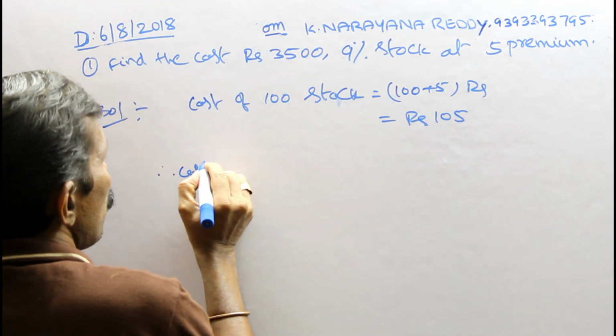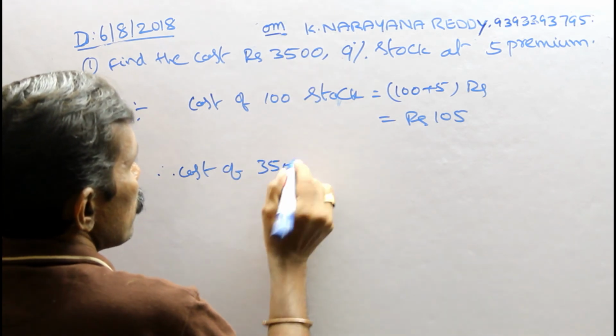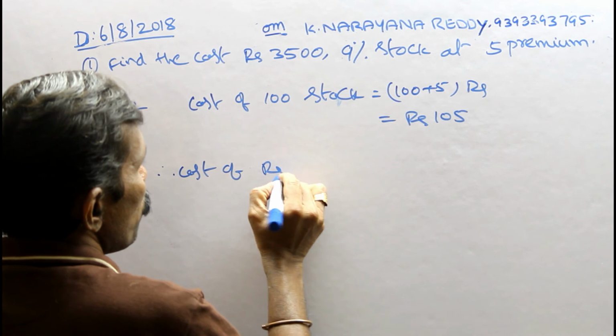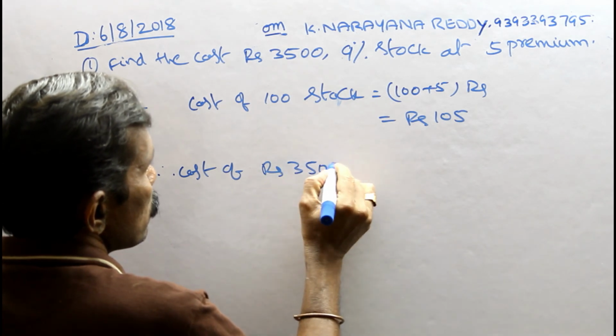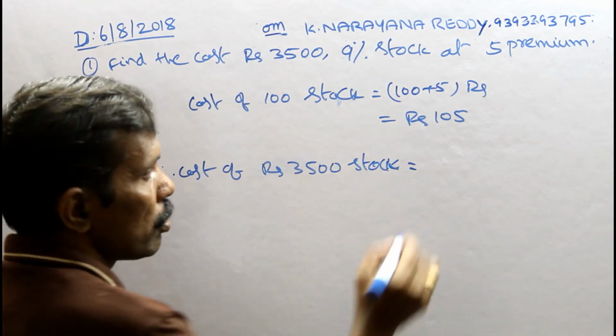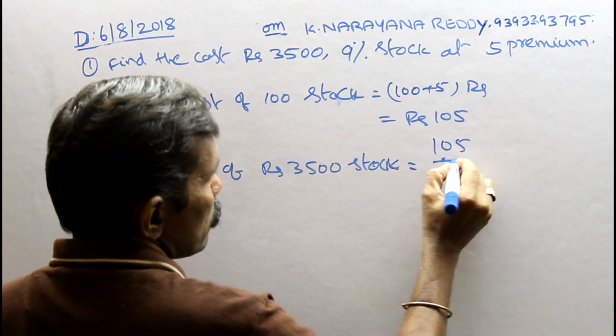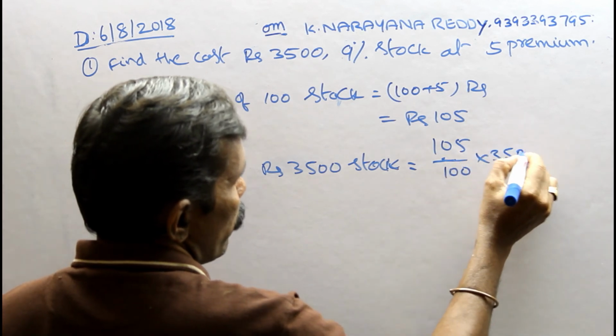Therefore the cost of Rs 3500 stock equals 105 divided by 100 into 3500.